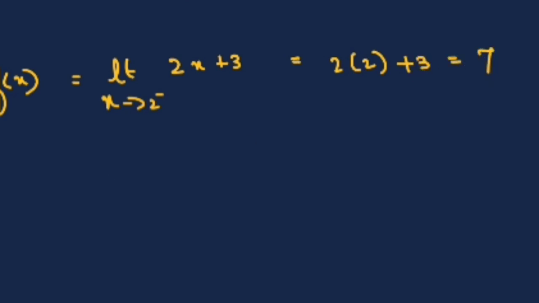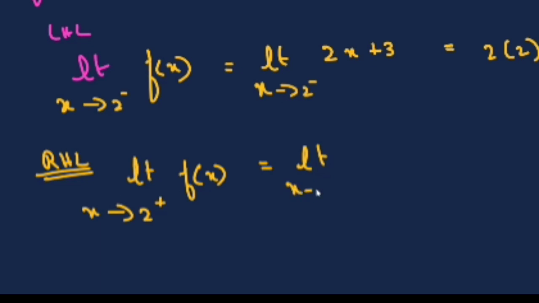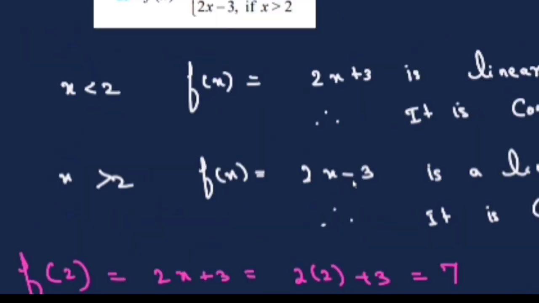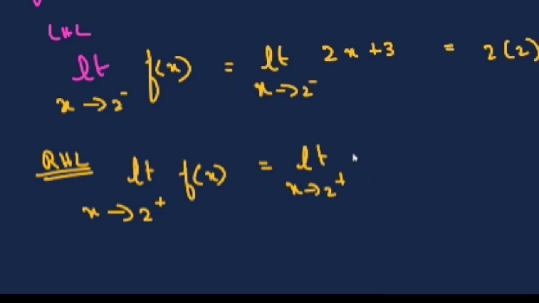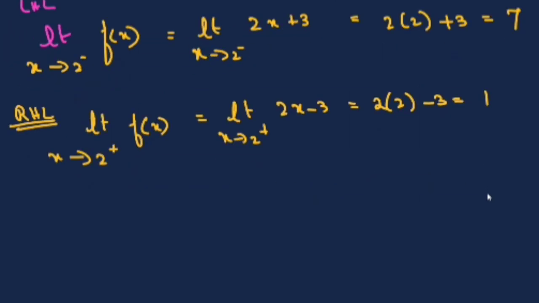Now you take the right hand limit. The right hand limit is limit x tends to 2 plus of f of x. So right side the function is 2x minus 3. Just substitute x as 2: 2 times 2 minus 3, so it is 1. So you can see here left hand limit is not equal to the right hand limit. Therefore limit does not exist.